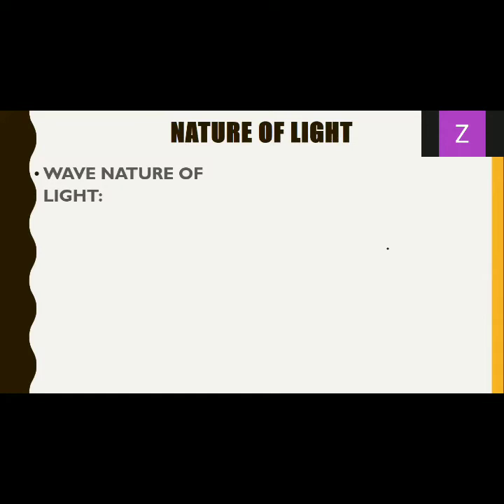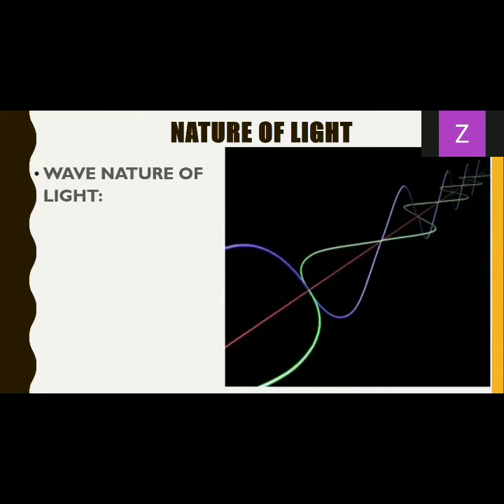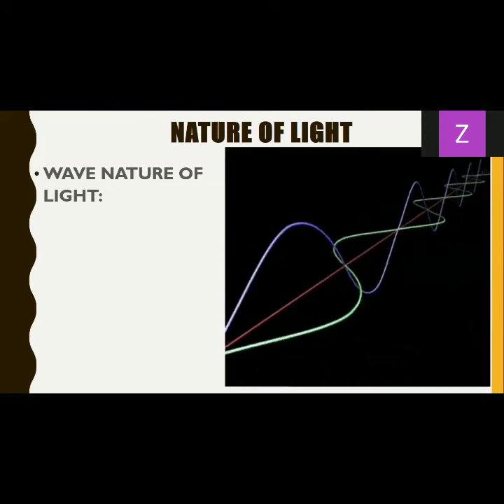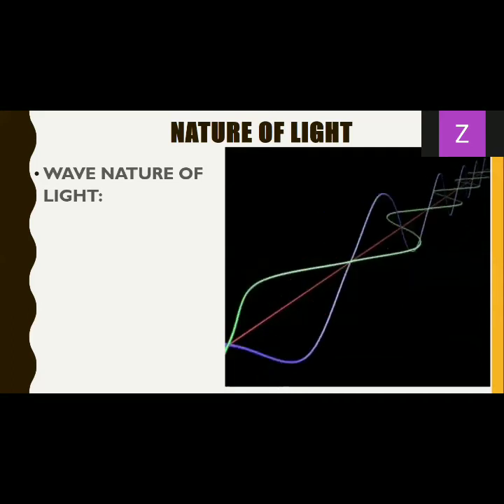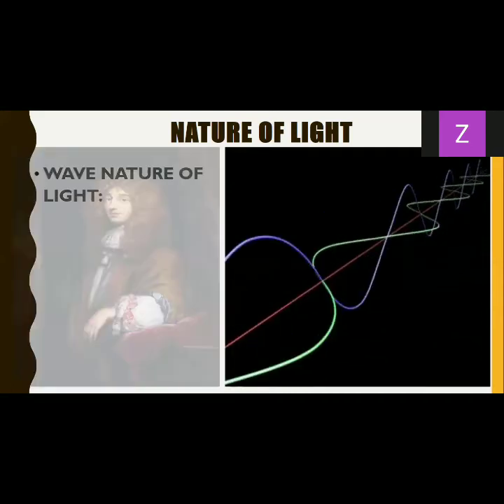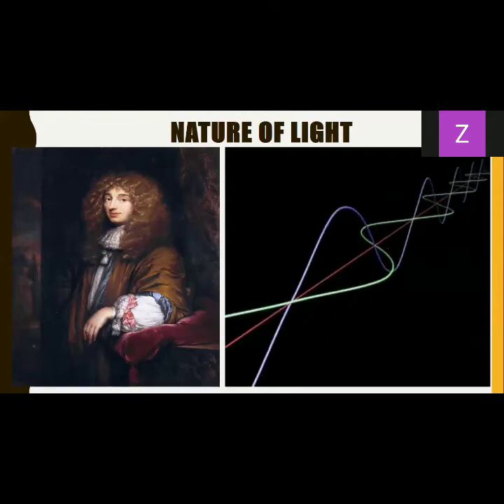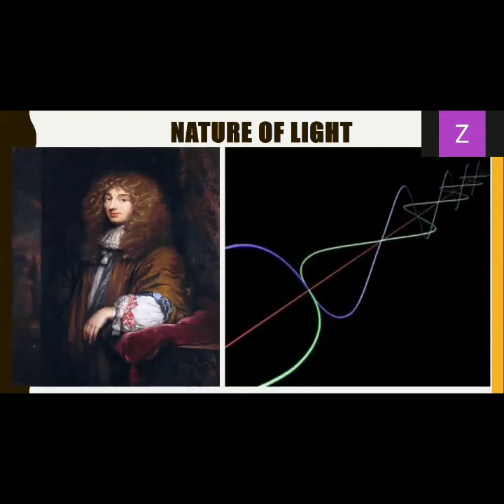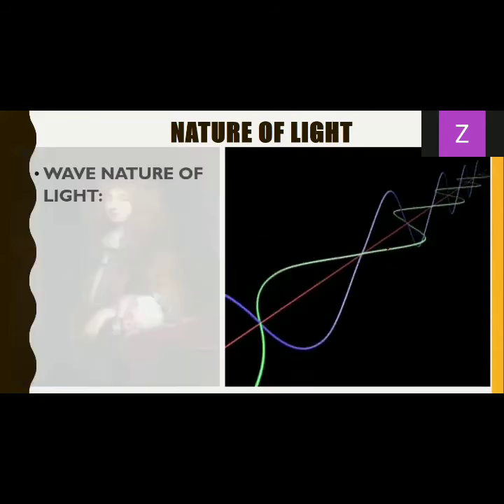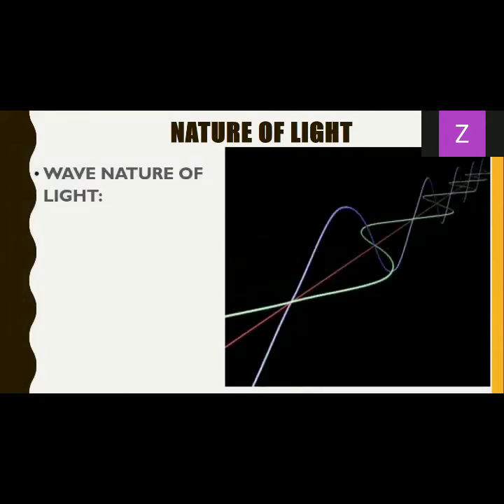Now comes another theory about the wave nature of light, which was given by a Dutch physicist to be precise, Christiaan Huygens. In 1668, long back, 400 years back, he proposed this theory about the wave nature of light.